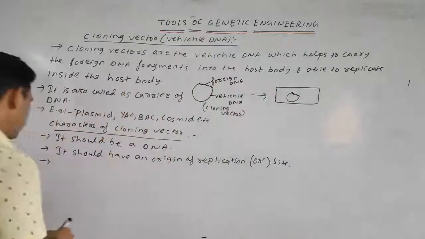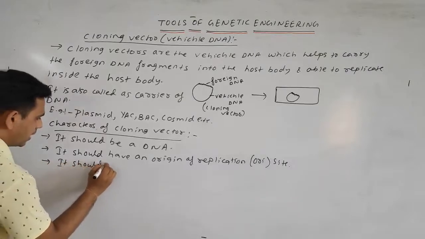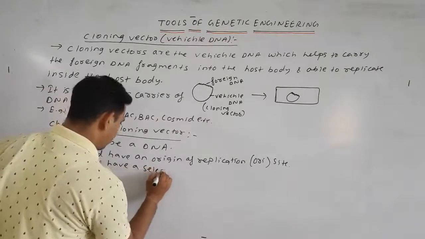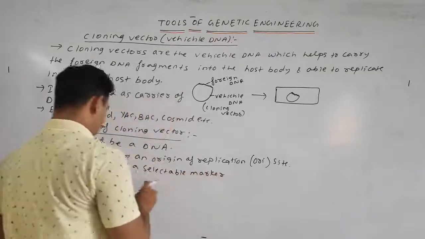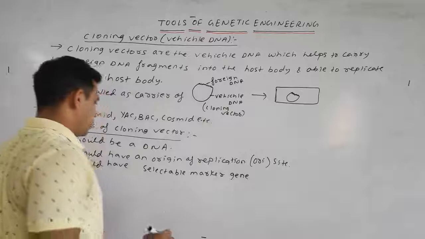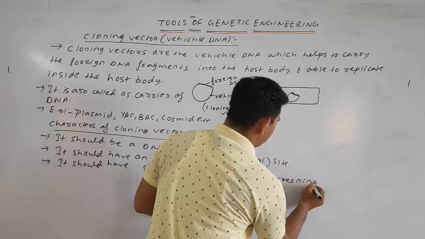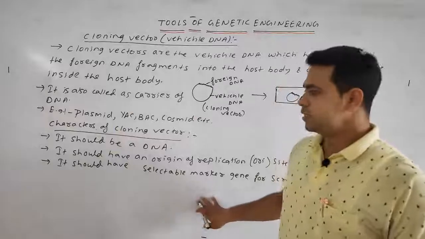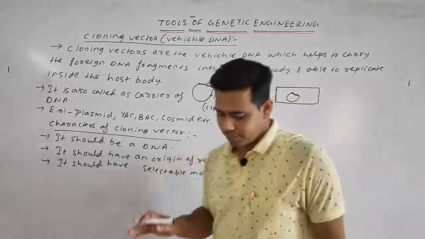So the third point, it should have a selectable marker gene for screening. The selectable marker gene should be present inside the cloning vector, because it is the gene responsible for the maintenance of the cloning vector inside the cell.